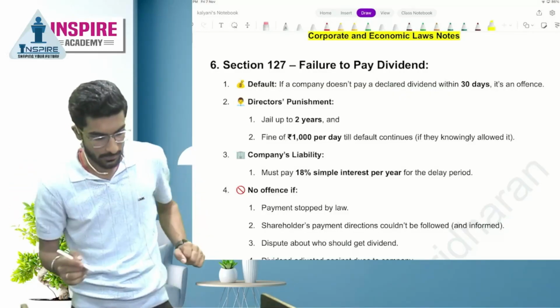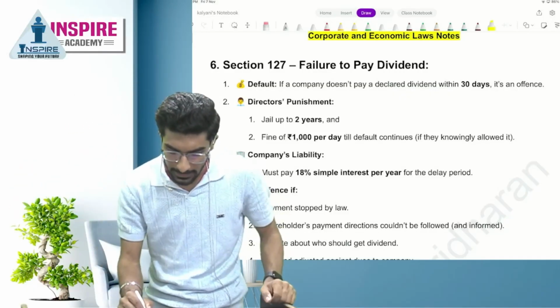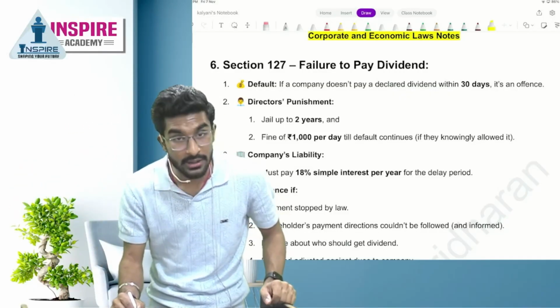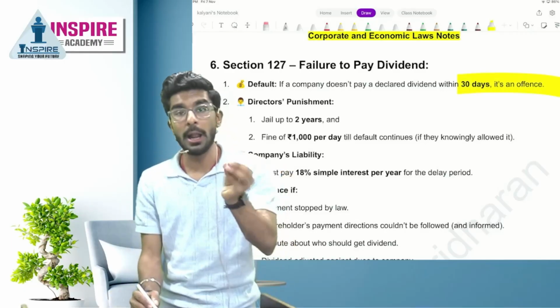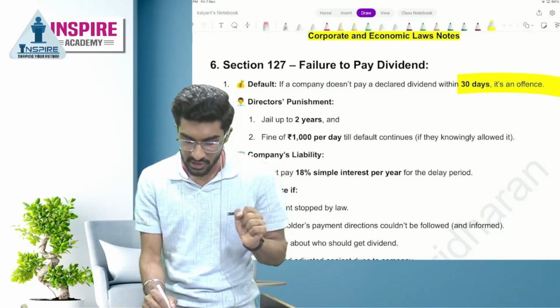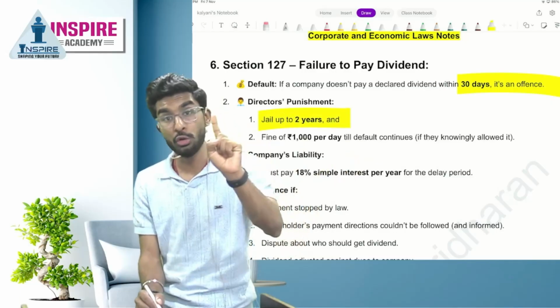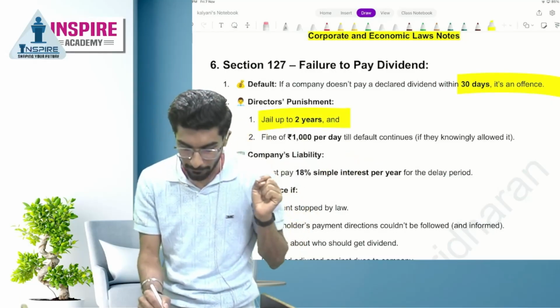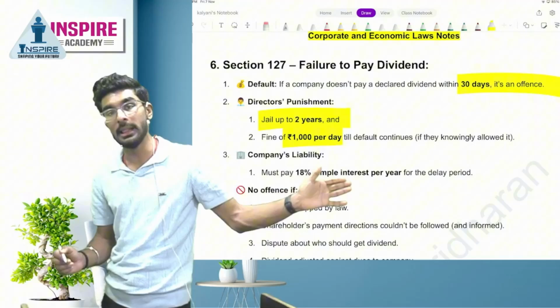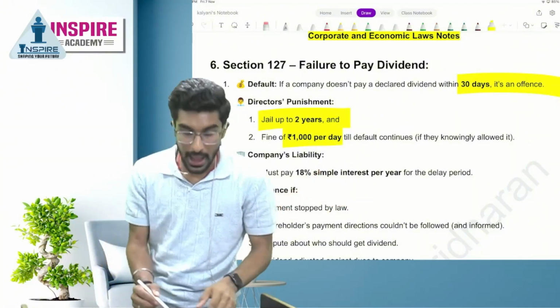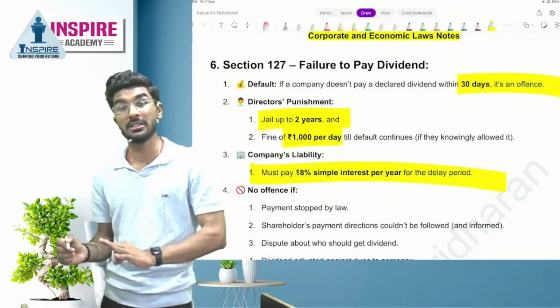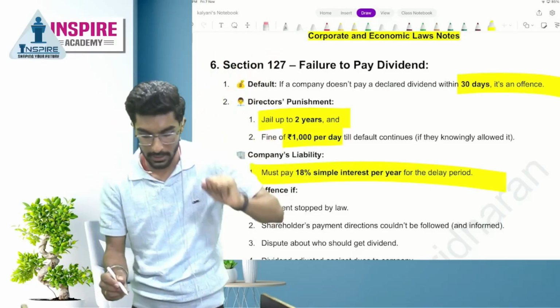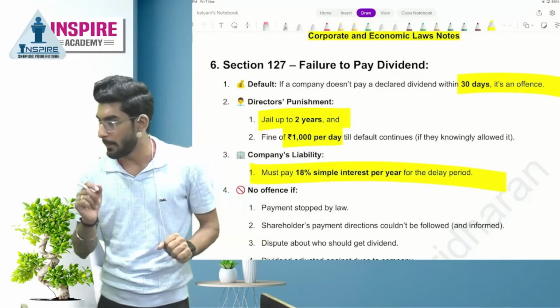Let's understand this. If a company doesn't pay a declared dividend within 30 days, it's a serious offense. Number one, who are punishable? Directors are punishable. They can be jailed up to 2 years and fined 1,000 per day till the default continues. And what is the company's liability? Company must pay 18% simple interest per year for the delay period.